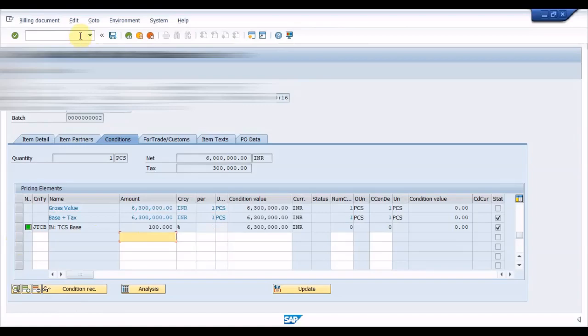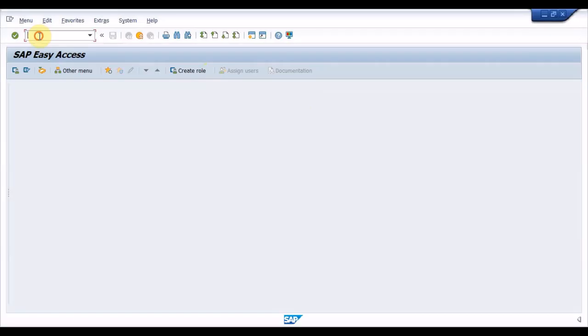Now let us explore scenario 3, which illustrates the impact on the sale by the section 206CCA. As explained, TCS needs to be charged at the higher rates if the IT returns are not filed by the customer in the last 2 years, along with the TCS or TDS value being equal to 50,000 or more. In this case, we need to maintain the TCS condition record with higher rates against his customer code.